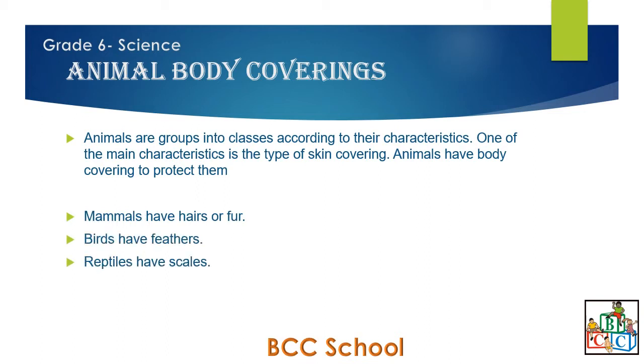The body covering may be hairs or fur, feathers and scales. Mammals have hairs or fur. Birds have feathers. Reptiles have scales. Fish as well has scales.